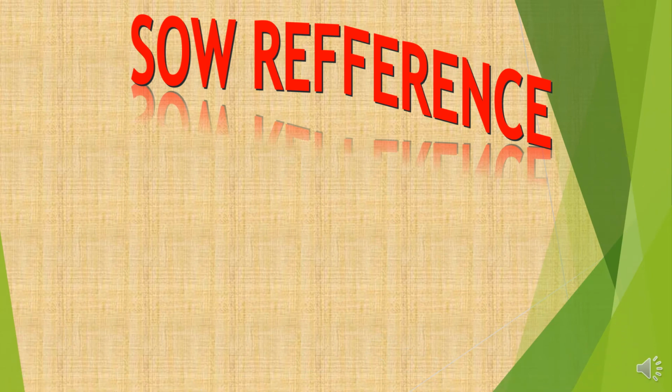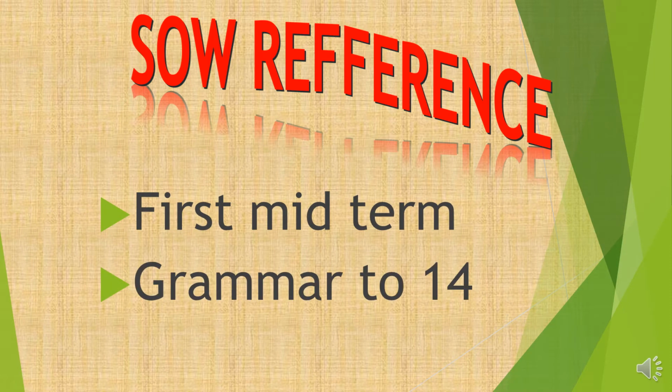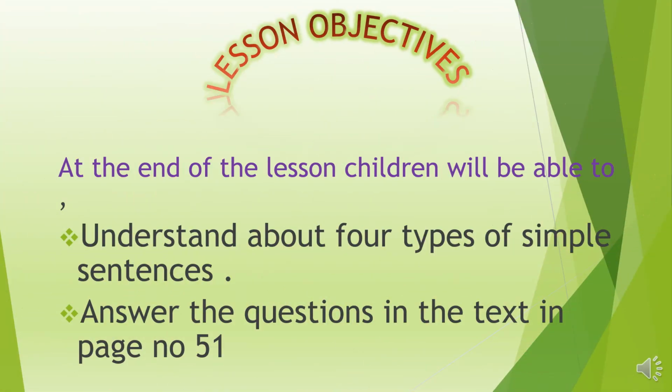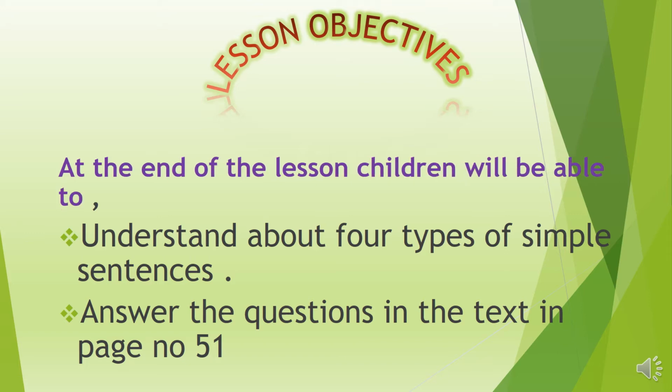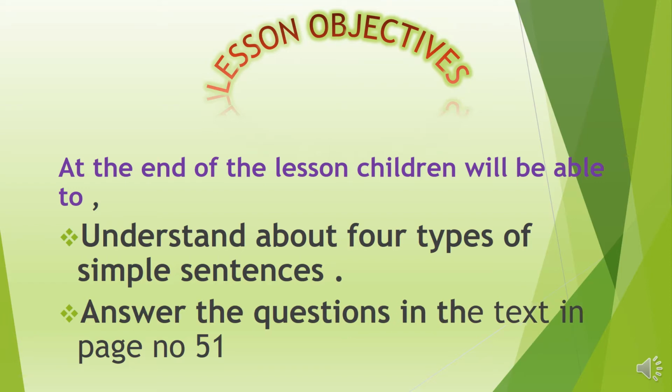SOW reference, first midterm, Grammar to 14. Pages 50 and 51. These are the lesson objectives, children. At the end of the lesson, children will be able to understand about 4 types of simple sentences. Answer the questions in the text on page number 51.